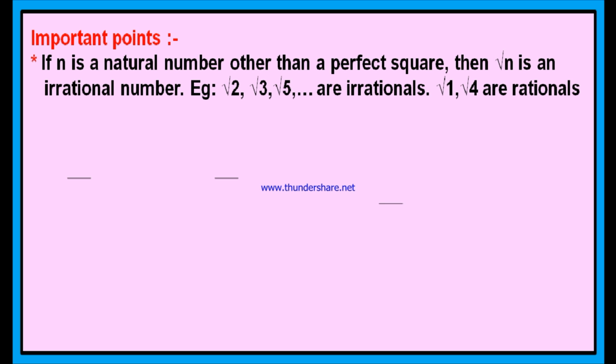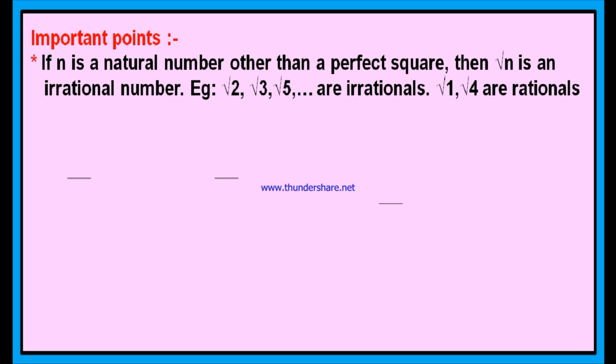It means, if you find the square root of any perfect square, you get a rational number. The square root of 1 is 1, a rational number. The square root of 4 is 2, a rational number. It seems, if you find the square root of any perfect square number, you will get a rational number.